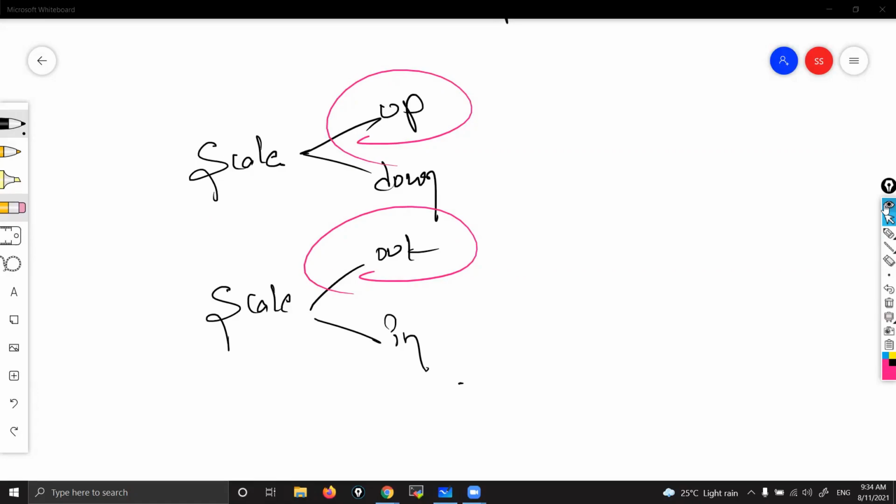Scale out means if we configured 3 GB RAM, it is expanding to 4 GB RAM. That is also increasing the configuration only. Scale up means we are increasing one more instance, and scale out means we are increasing the configuration.